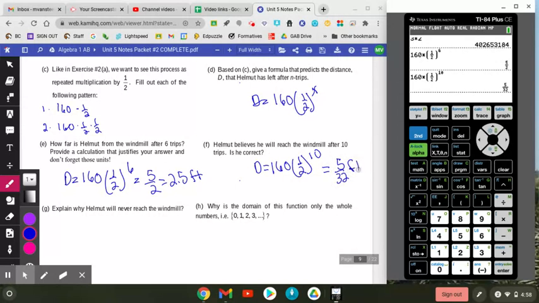So he's not actually there, but in reality, yes, but no, because there's still a distance. He will never actually reach it because it will never be 0.